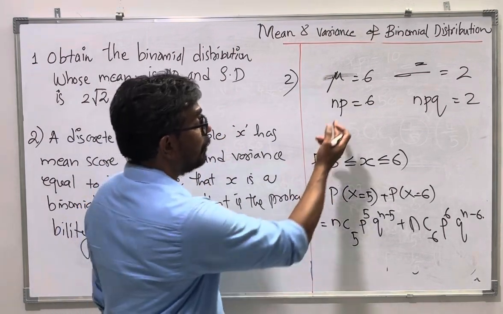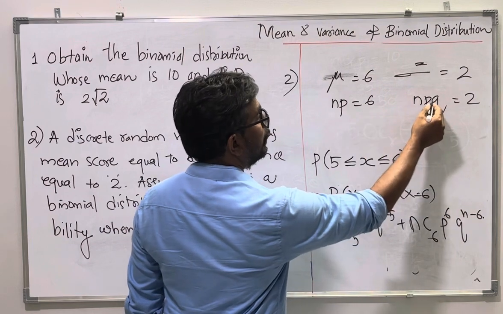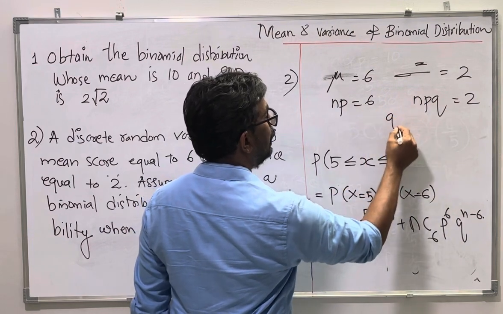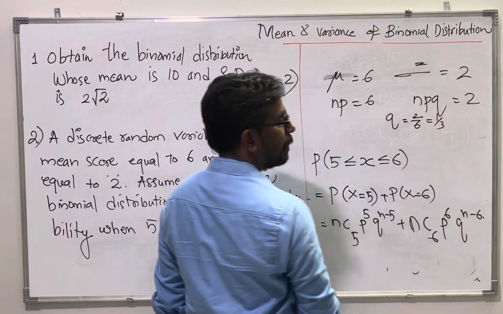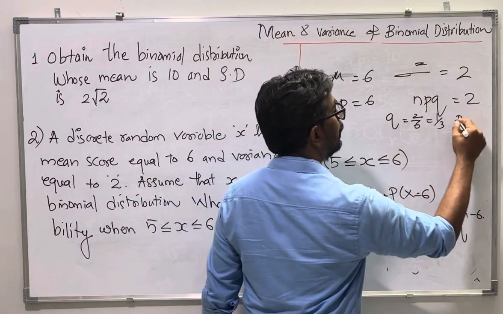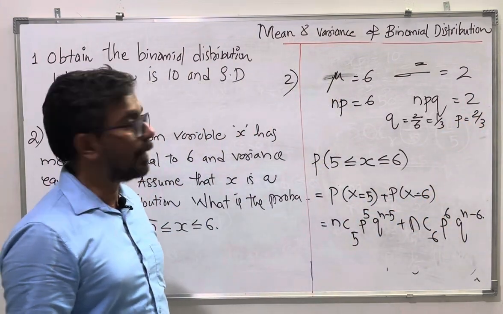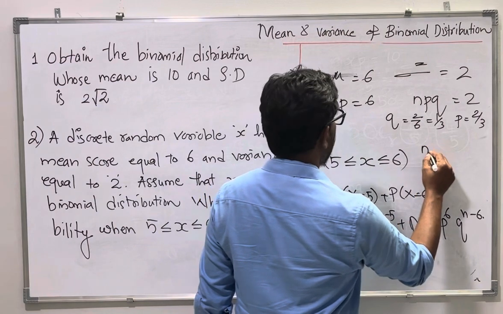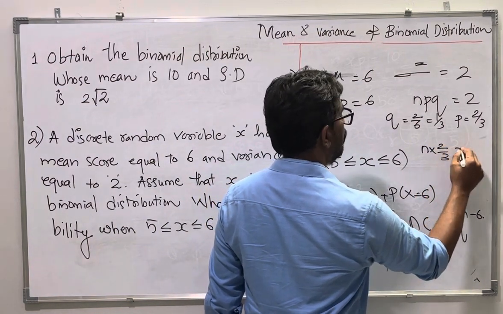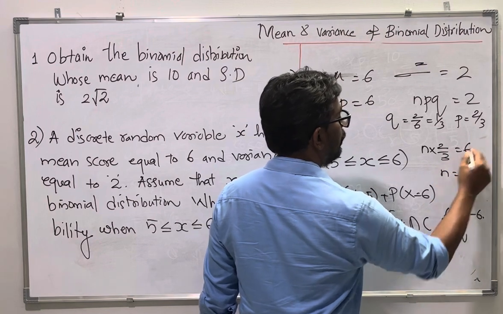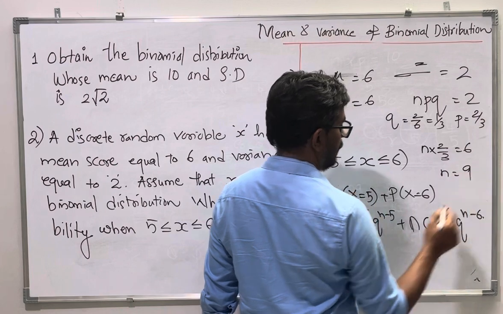We will find these. Like in the previous question, from here if you divide these two equations, you will get q value will be 2 by 6 or 1 by 3. From here p will be 2 by 3. 2 by 3 plus 1 by 3 will be 1. So now we will find n. n into p, p is 2 by 3, is equal to 6. So from here, when you cancel it will become 18 by 2, that is n is 9.